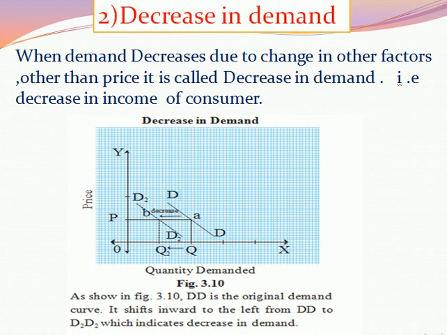For example, if consumer income decreases, due to the decline in their income, they will demand less commodity. The demand will also decrease. It is called decrease in demand.